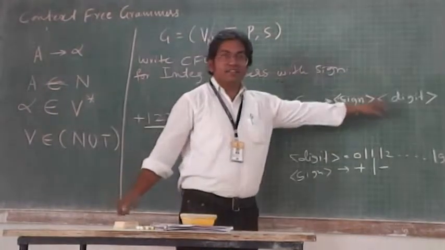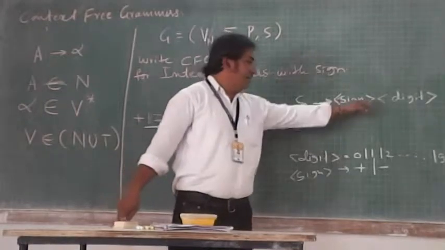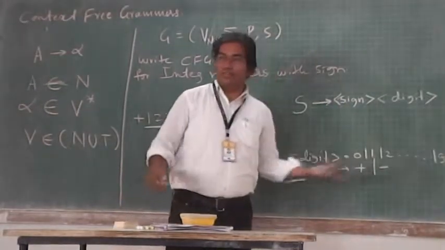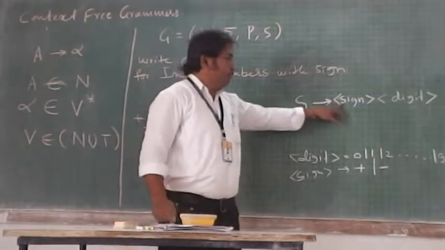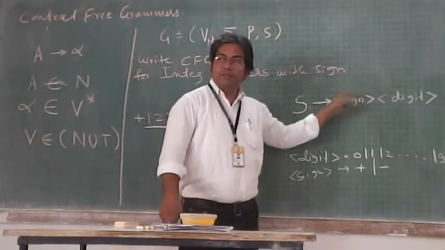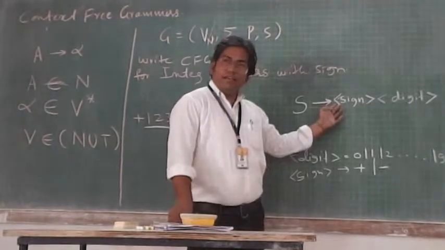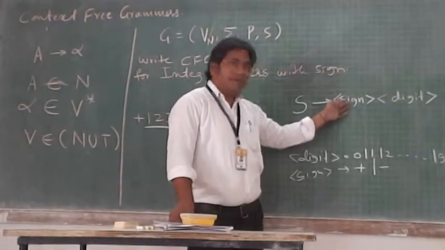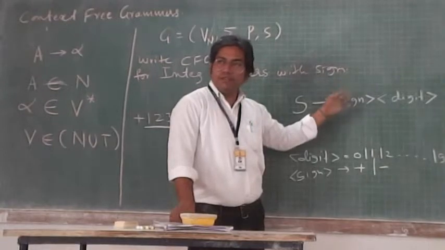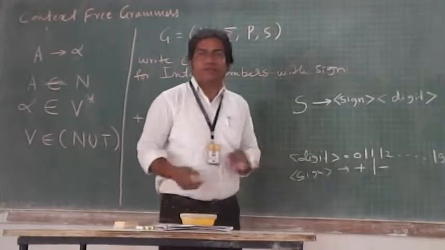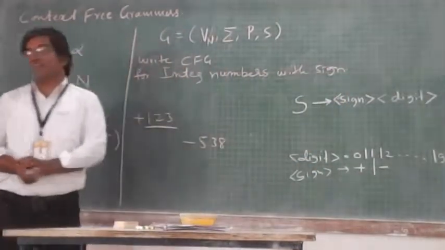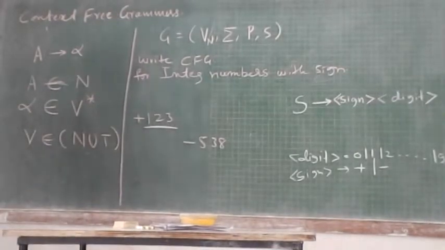Yes, S is sign digit, sign is plus or minus, and digit is 0, 1 or 2, any 0 to 9, any numbers. So I can have plus 0, plus 1, plus 2, plus 3, up to plus 9. And other way, I can change this sign by negative: minus 0, minus 1, minus 2, up to minus 9 I can have. So single digit integer I can have. So if I am asked to design a grammar for any length of integer with sign, what should I do?